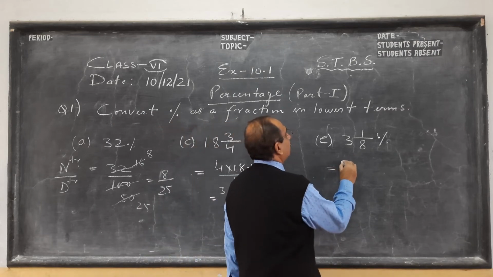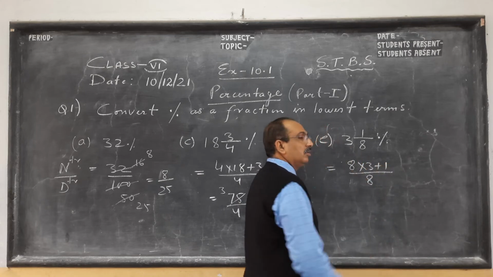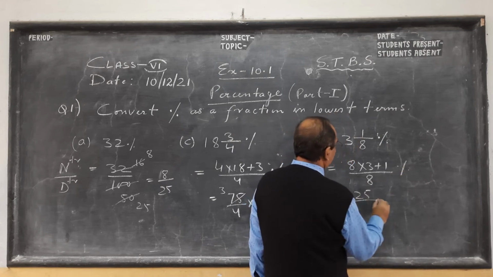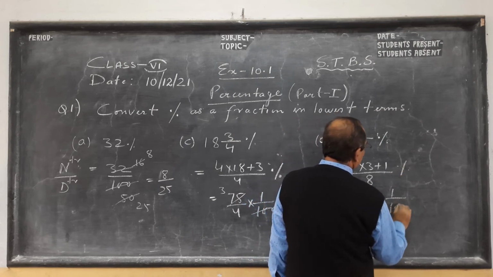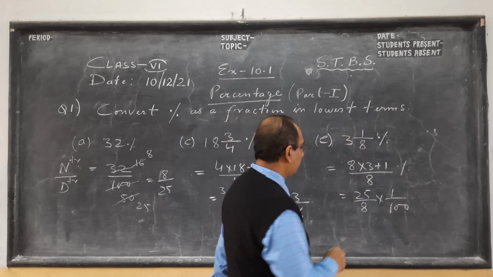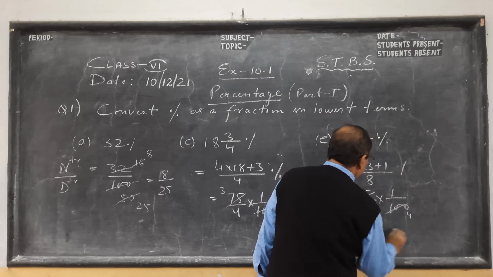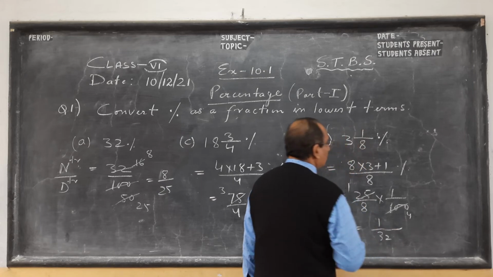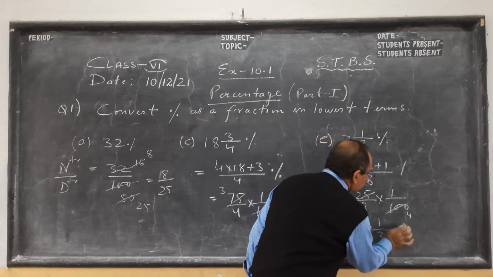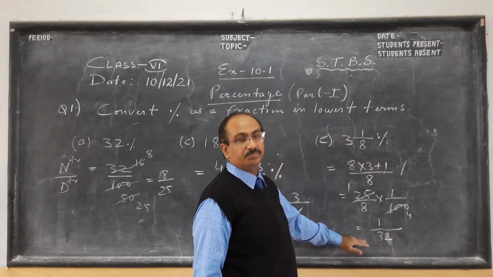This one, children, same way. 8 into 3 plus 1 by 8. We convert the mixed fraction into an improper fraction. This is 25 by 8. When the percentage goes, 100 comes down. 3 eights are 24 plus 1, 25. 25 ones are 25, 4 fours are 16. So we get 1 by 8 fours are 32. So this is 1 by 32 as a fraction in the lowest terms.